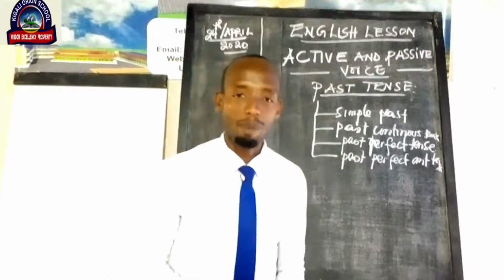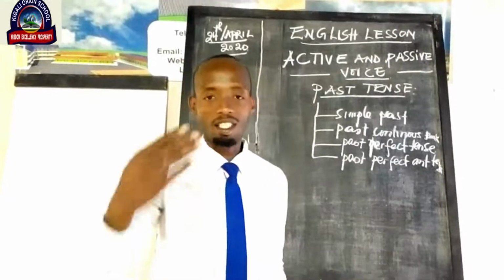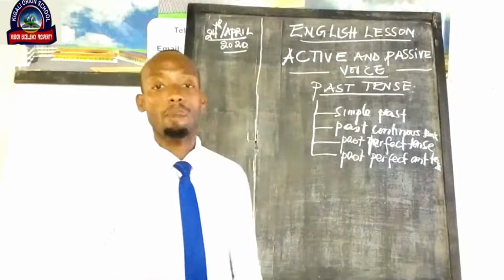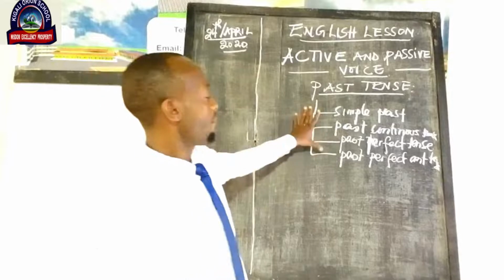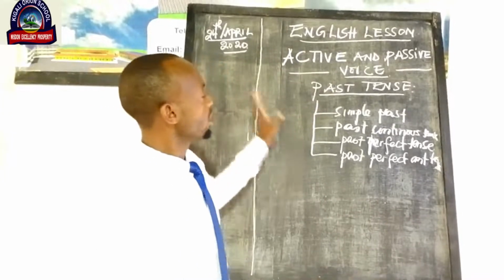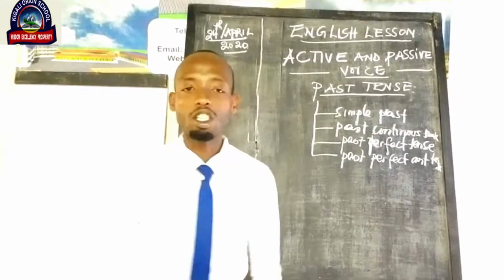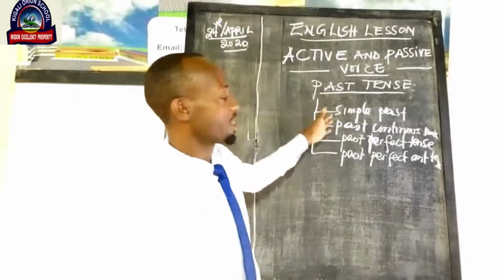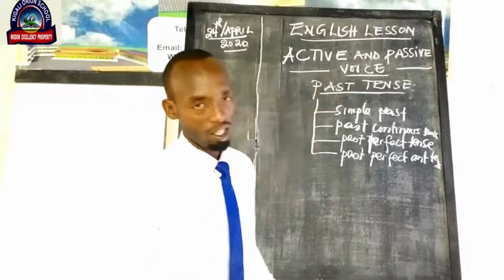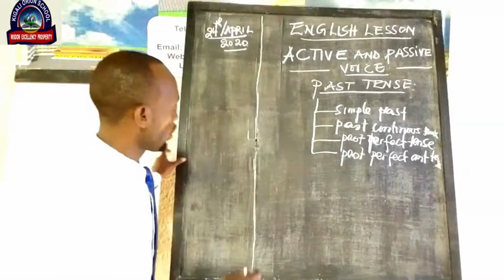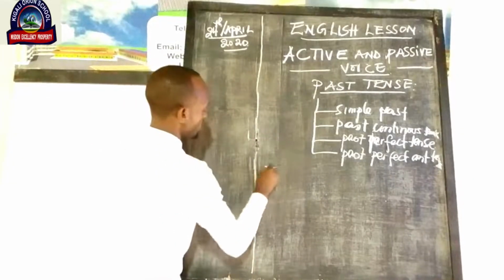And you have to know that past tense is a tense that tells us the action happened in the past time. And it has 4 parts. How can we change active voice into passive voice when a given sentence is in these parts? Now, we are going to come back for examples.